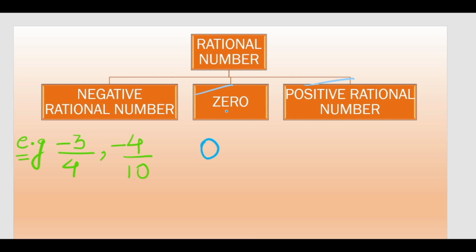Now 0 is a rational number because 0 can be written in the form of 0/1. Again, 0 is an integer and this 1 is also an integer. That is why 0 is known as a rational number.